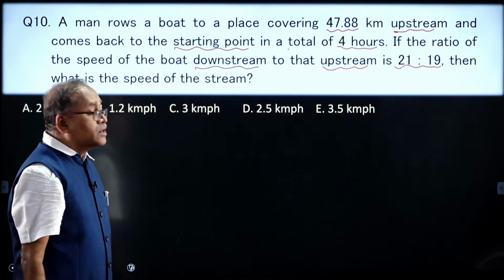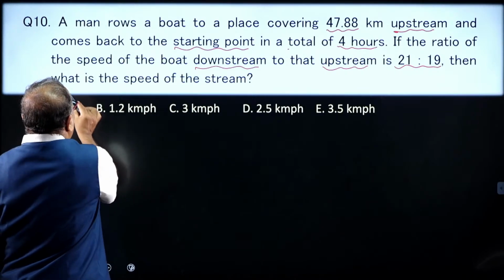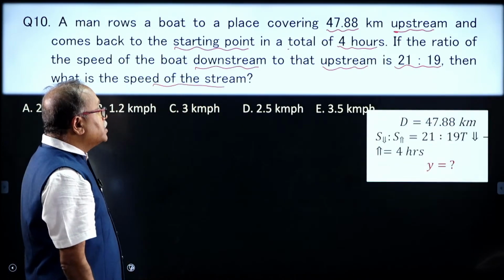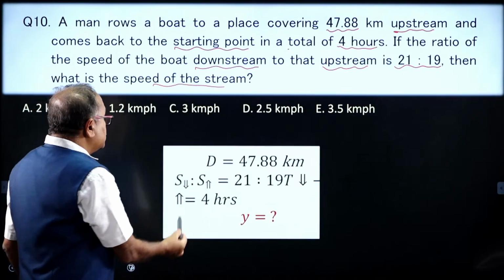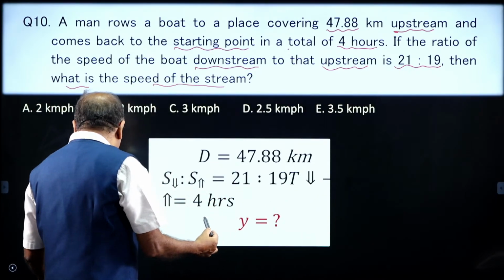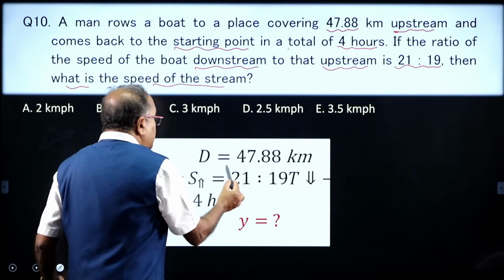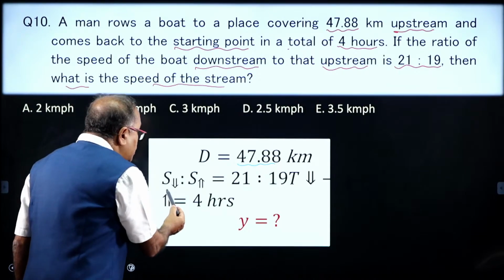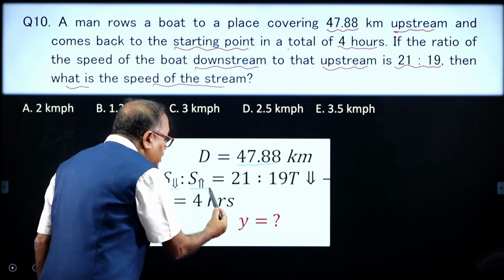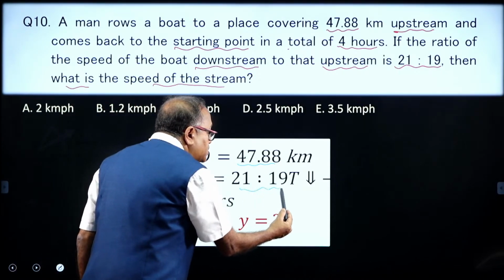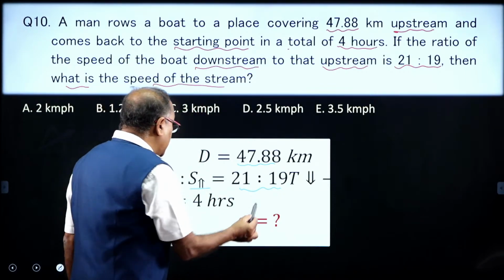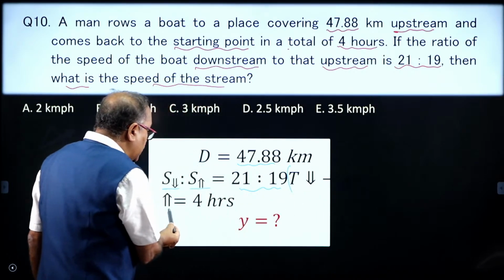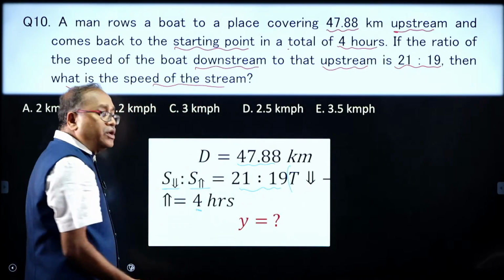The ratio of the speed of the boat downstream to upstream is 21:19. Then what is the speed of the stream? Let me show you what is given in the question. The distance is given to us, and the ratio of the downstream to upstream is given to us, and the time for upstream minus the time for downstream is 4 hours.